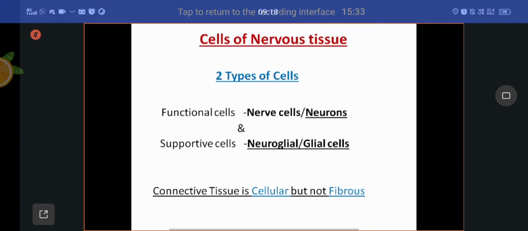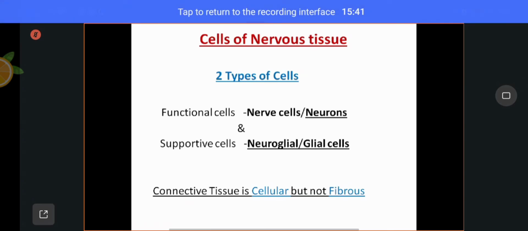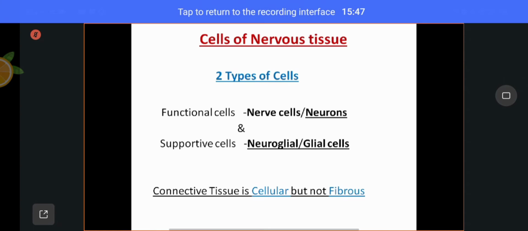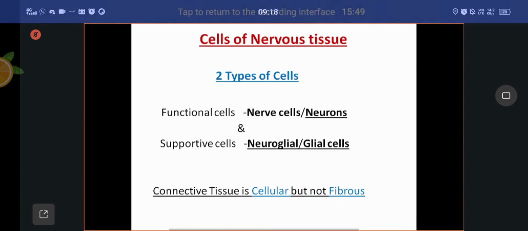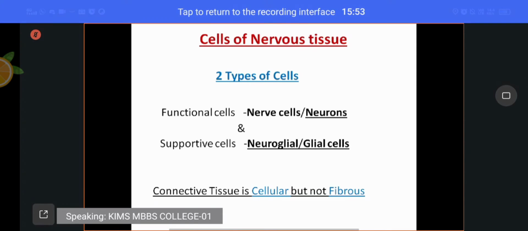That means in the nervous system, the supportive tissue is not fibrous tissue. It is a cellular tissue, that you have to remember. There is no fibrous tissue in the nervous system like collagen fibers, elastic fibers, and reticular fibers.